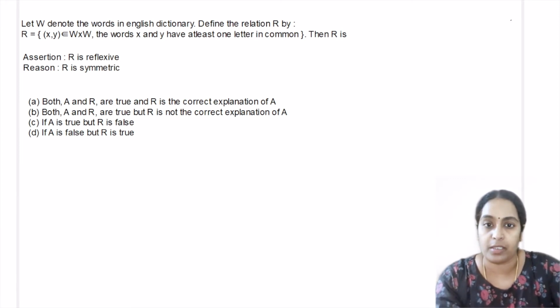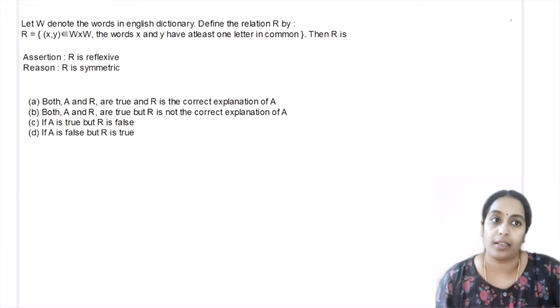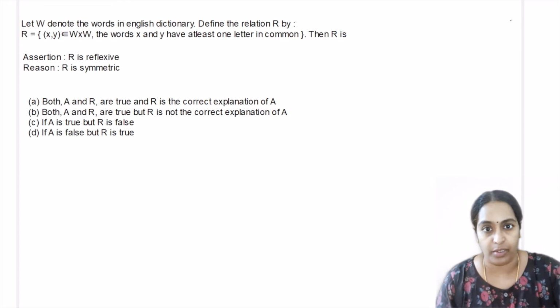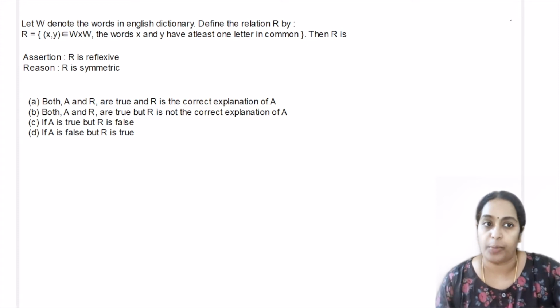The options, option A, both assertion and reason are true and reason is the correct explanation for assertion. Option B, both assertion and reason are true but reason is not the correct explanation for assertion. Option C, assertion is true but reason is false. Option D, assertion is false, reason is true. So these are the options we have.